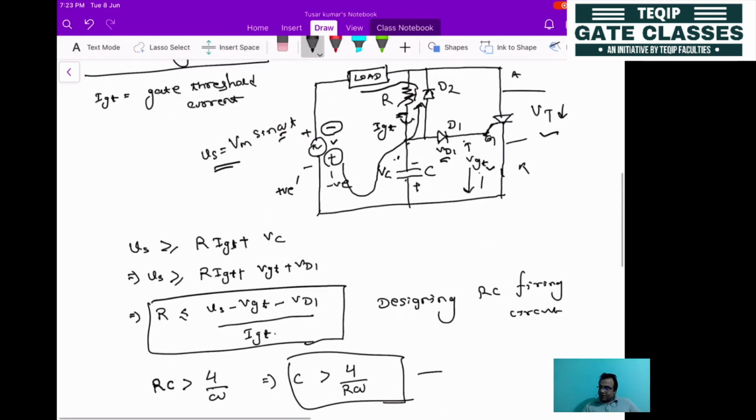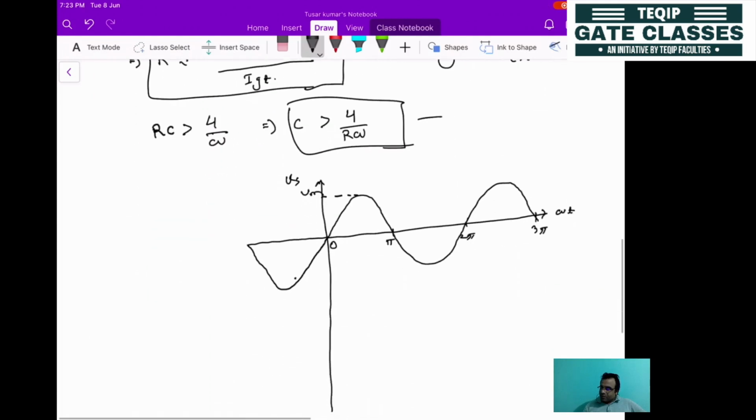Now what happens, look at the circuit. In the positive half cycle, the capacitor will not get fully charged due to the presence of the high resistance. That's why the capacitor will get charged in the negative half cycle. Whatever the polarity, here it will be plus, here it will be minus. Whenever the capacitor is fully charged, the voltage here will be minus Vm. So the capacitor voltage will start from 0 and reach the maximum voltage Vm.